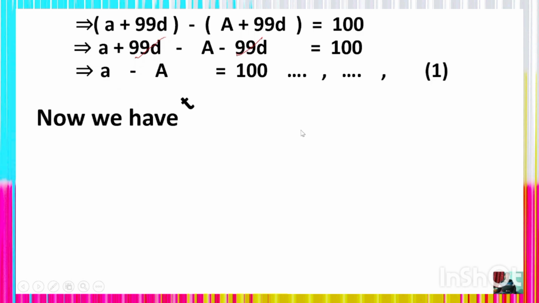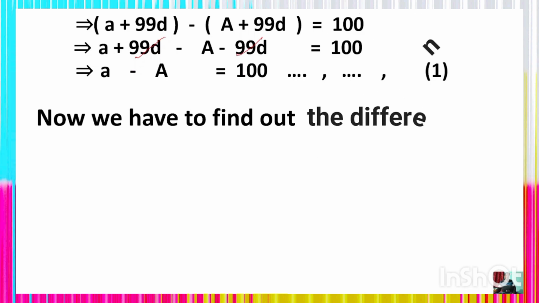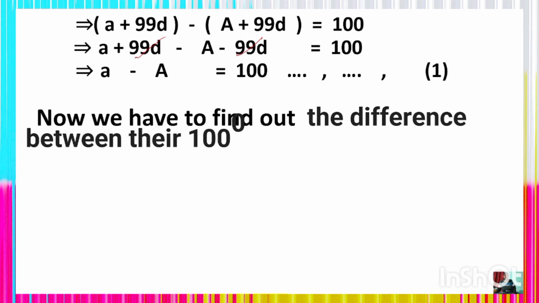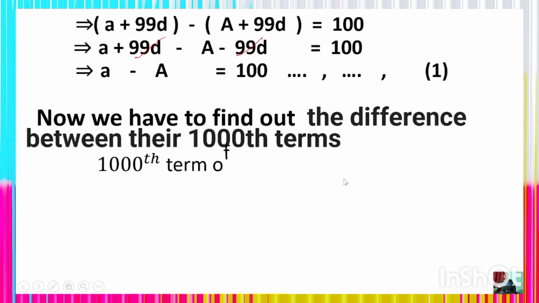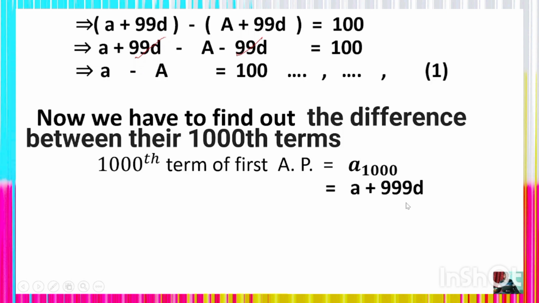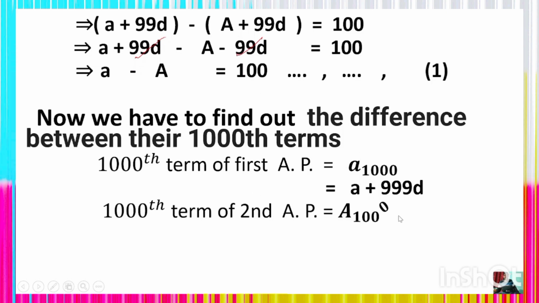Now we have to find out the difference between their 1000th term. Is it clear? The 1000th term of the first AP, which is a1000, is a plus 999d. The 1000th term of the second AP, which is capital A1000, is capital A plus 999d. Let's find the difference.